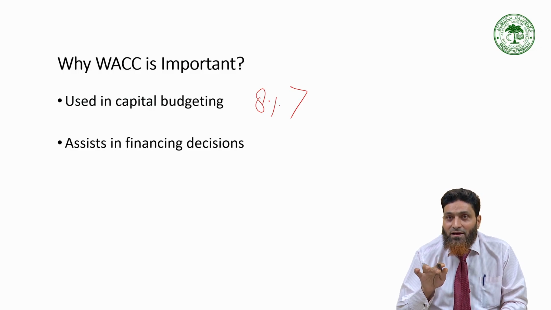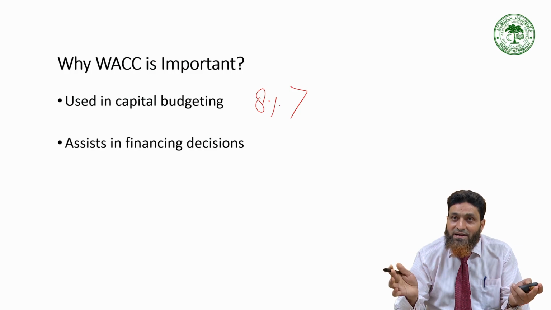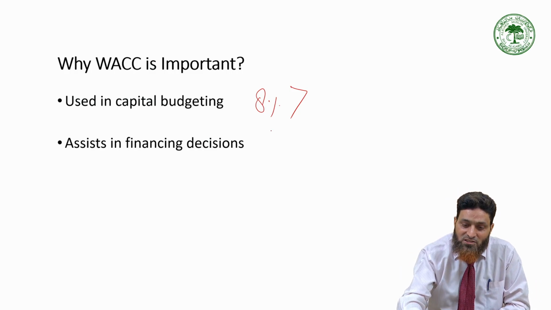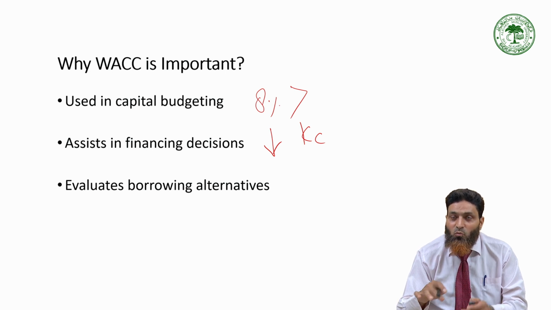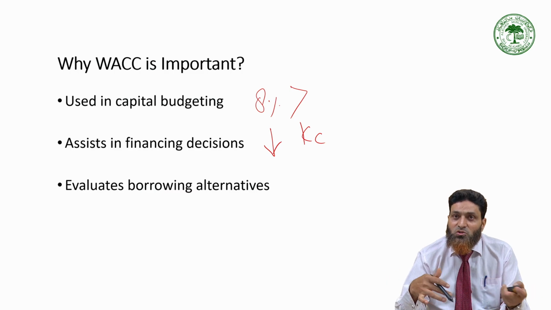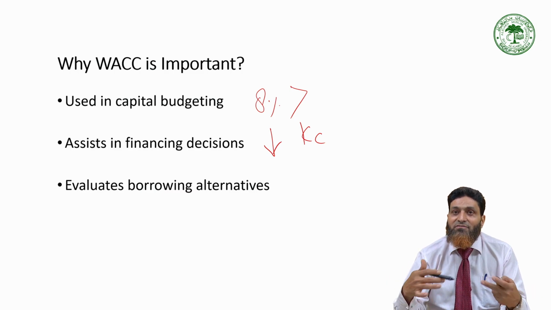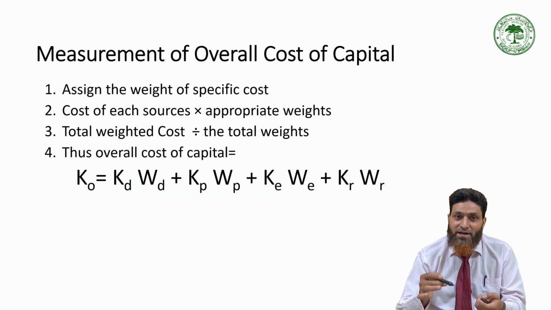It will help in assisting financing decisions, because we have to get finance from different sources and the cost of each specific source is different, so you have to make a combined effect. Your objective is to bring down the overall cost of capital. Evaluate borrowing alternatives: on the basis of calculation, one combination of funds, another combination of funds, each and every combination of funds you have to evaluate. Wherever aggregate cost of funds is minimum, you have to go for it.